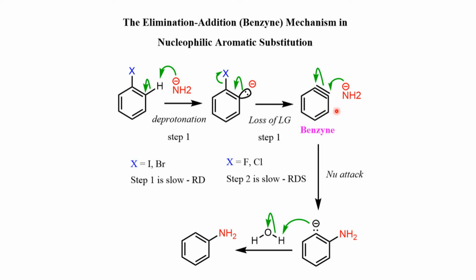Okay. Now this benzyne, obviously it is very unstable. Then the nucleophile can attack either this carbon atom or this carbon atom, because these two carbon atoms are triple bonded. When the nucleophile attacks this carbon atom, the electron pair shifts to this carbon atom, you will get this carbanion, and then this carbanion takes a proton easily, and then we will get the desired product. If the nucleophile attacks this carbon atom, then the same product will be obtained, because we know that in the benzene ring all the positions are equivalent.